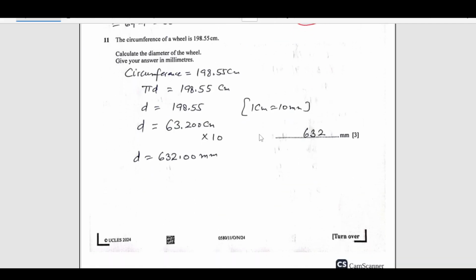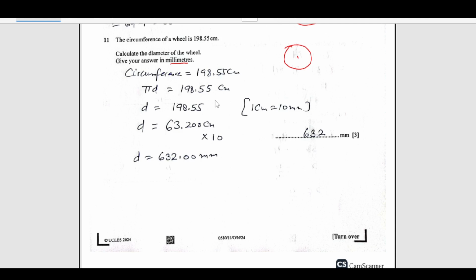Number 11, the circumference of the wheel is 198.55 centimeters. Calculate the diameter of the wheel, give your answer in millimeters. As you can see, the wheel is circular, right, like this. We are given the circumference, which is this outer layer.